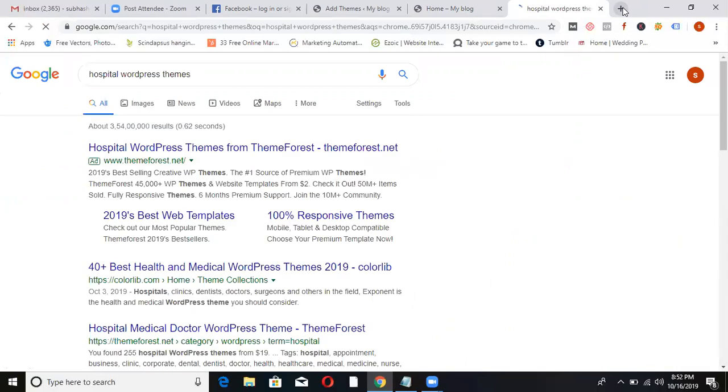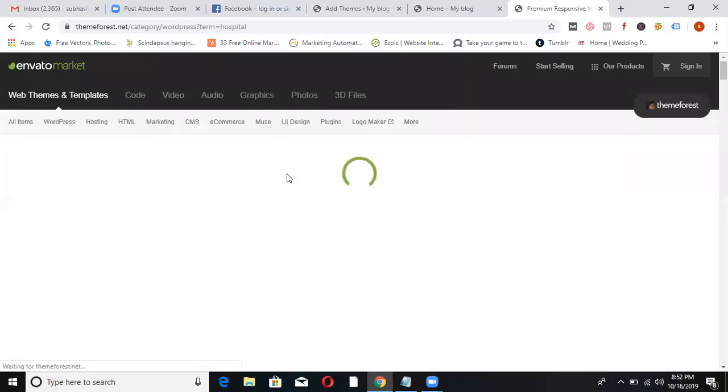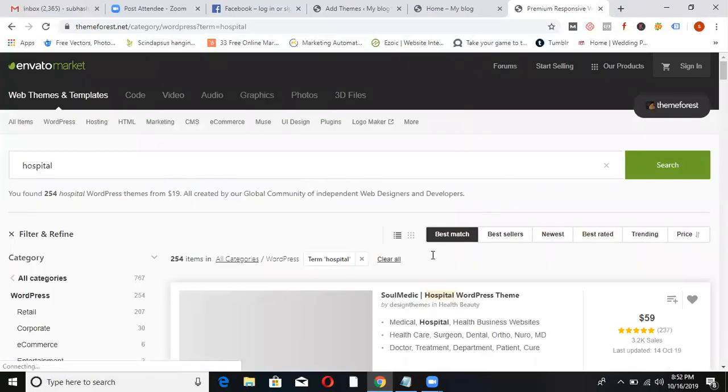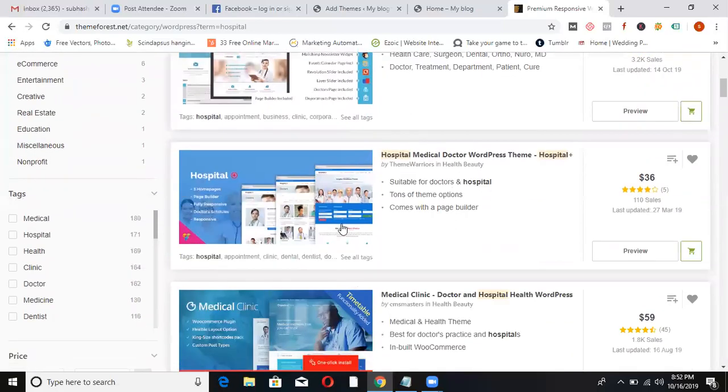As of now, whatever we did is free of cost. If you want, you can buy themes also. These are the premium ones. You can buy themes. If you didn't like it, you will buy them. Obviously, this will look good.